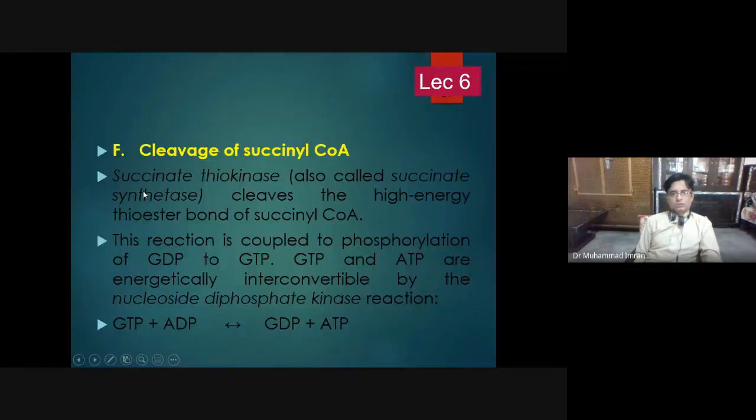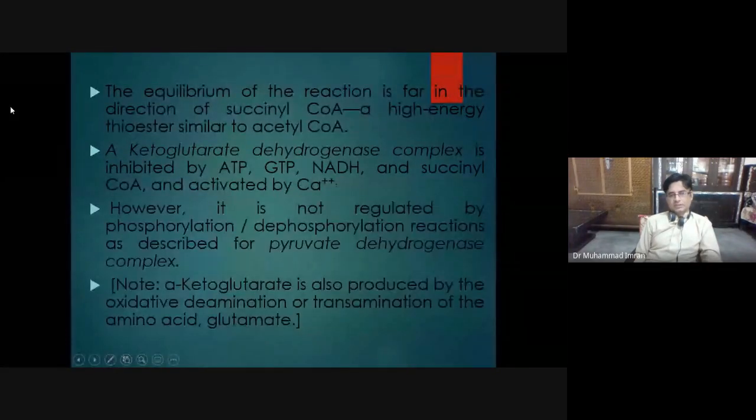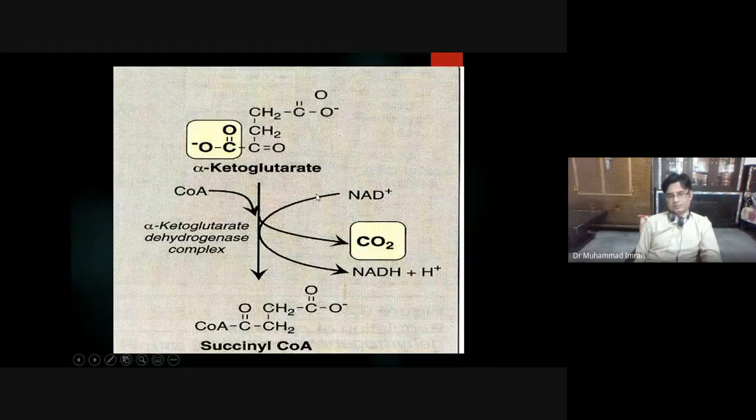So how is this alpha ketoglutarate dehydrogenase complex regulated? It is inhibited by a high level of energy in the form of ATP, GTP, NADH, succinyl-CoA, and activated by a low level of energy and calcium ions. Actually, this alpha ketoglutarate dehydrogenase gets phosphorylated when we have a high level of energy, and it gets dephosphorylated when we have a low level of energy and a high level of calcium ions.